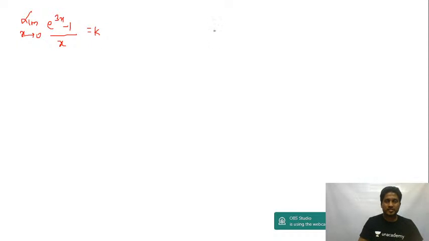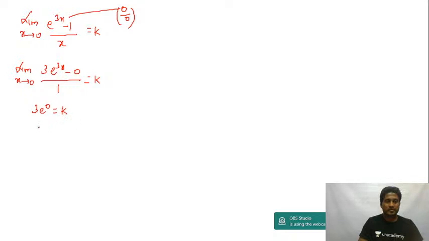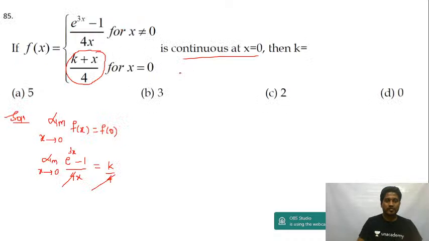Either use that special limit formula, or anyways this is 0 by 0 form. Use L'Hopital's rule. Differentiate the numerator and denominator separately. Limit x tending to 0 of, differentiation of e power 3x is 3 e power 3x, differentiation of 1 is 0, differentiation of x is 1, equal to k. As x tends to 0, you get 3 into e power 0 is equal to k. So the value of k will be equal to 3. Answer is option B.